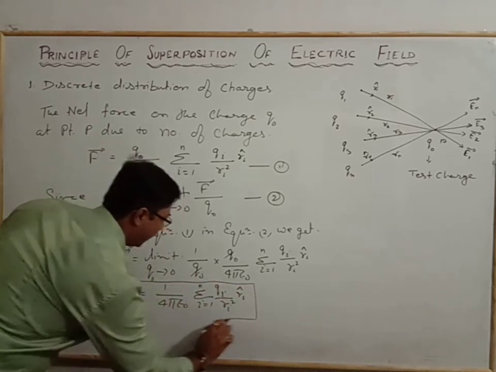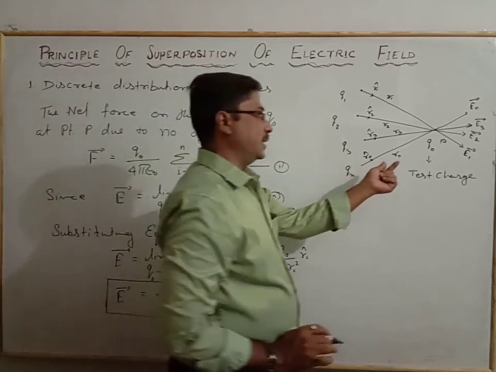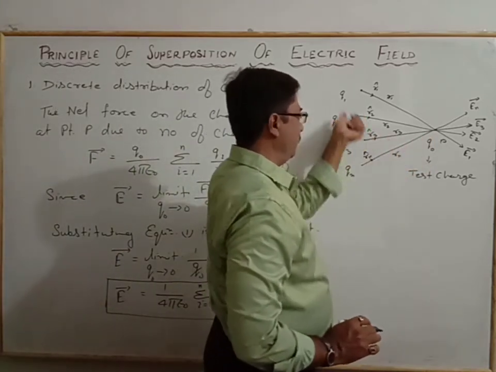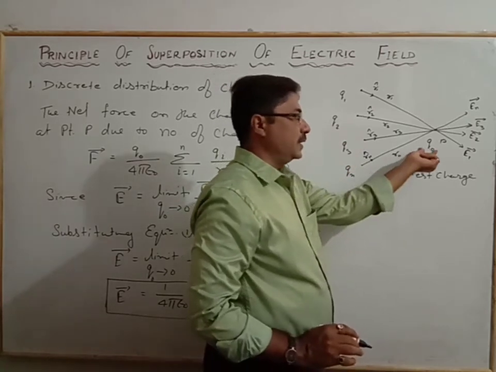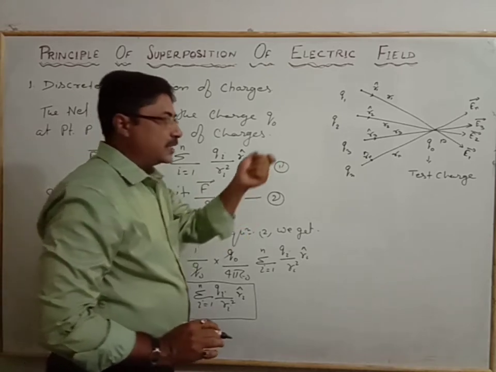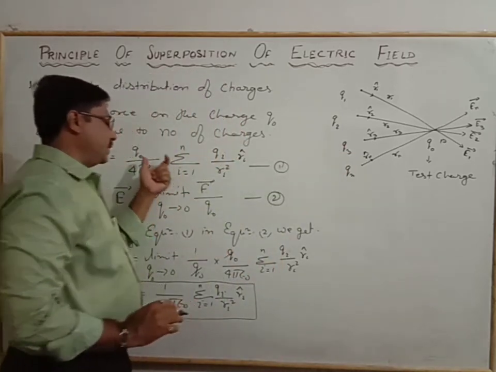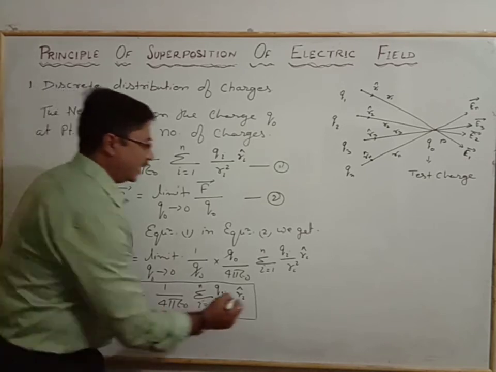In the two ways we see, if we only take the point where the field is there due to the number of charges, or if we consider the test charge also and the field strength experienced by the test charge, in the same way we will calculate and the same relation we get, that is the electric field.